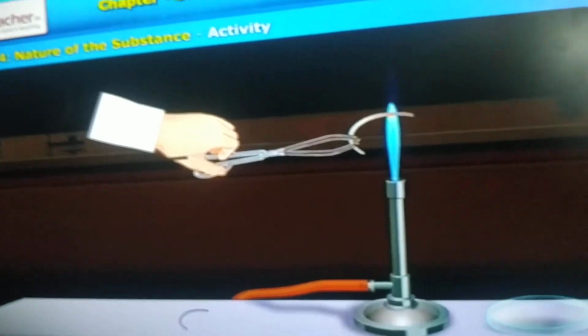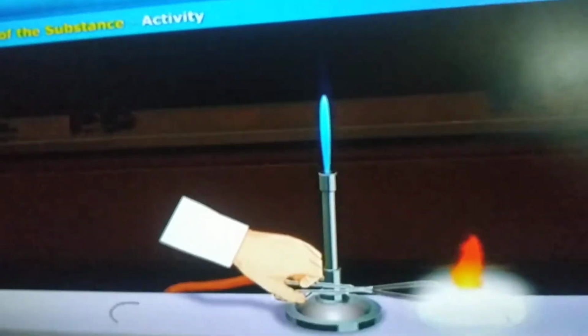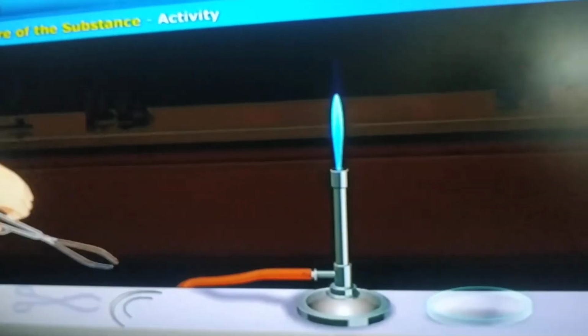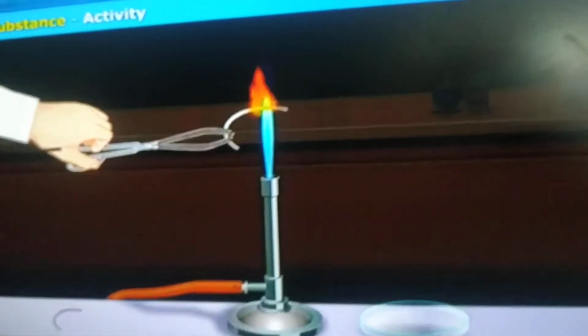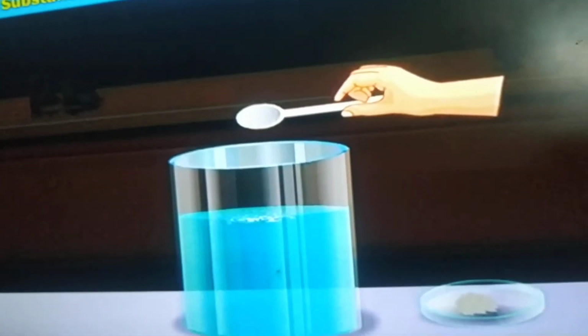Hold the ribbon using a pair of tongs. Now burn the ribbon using a burner. Okay. By using this spirit lamp or a burner, we have to burn the magnesium ribbon. Now collect that white ash in the watch glass. After burning we get some white ash. And take some water in a beaker. Dissolve the white ash in it. See how it is dissolving.